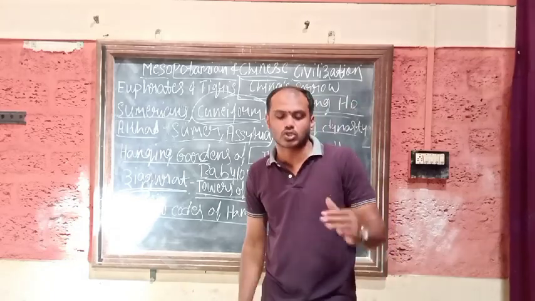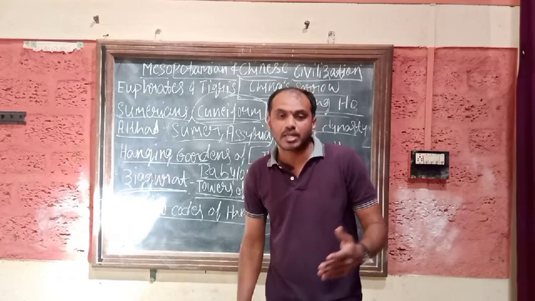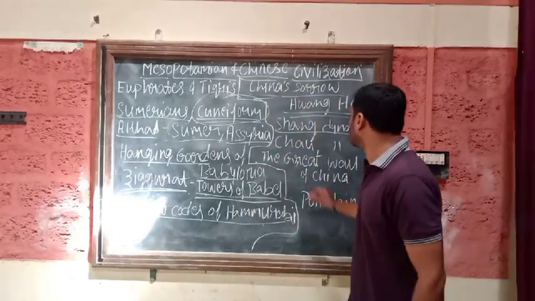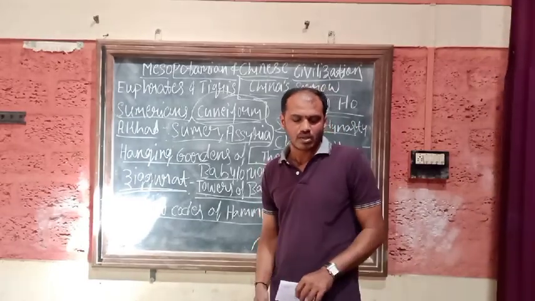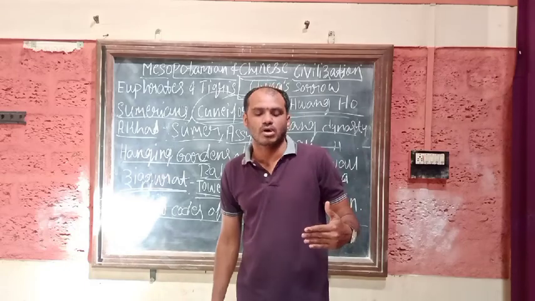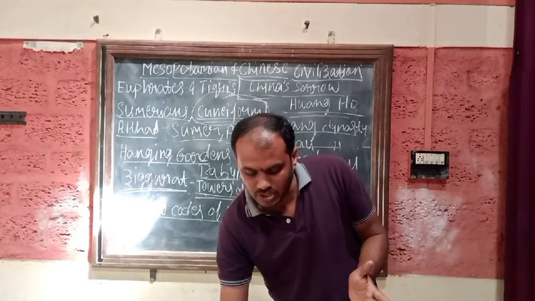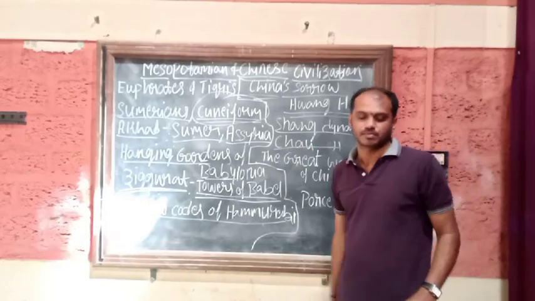The Shang dynasty was overthrown by the neighboring Chou dynasty, which continued the good tradition of Shang culture and ruled till 250 BC.